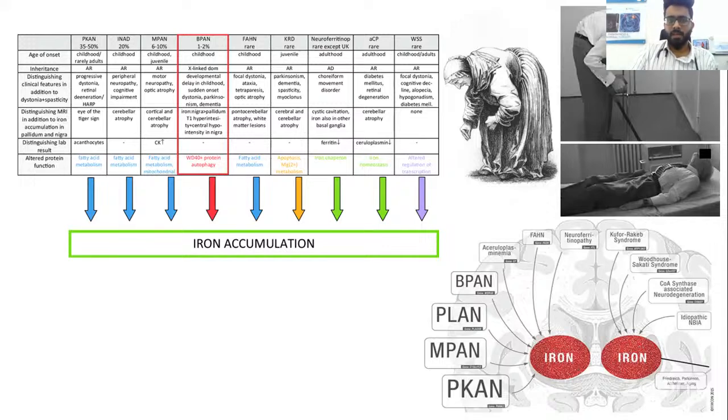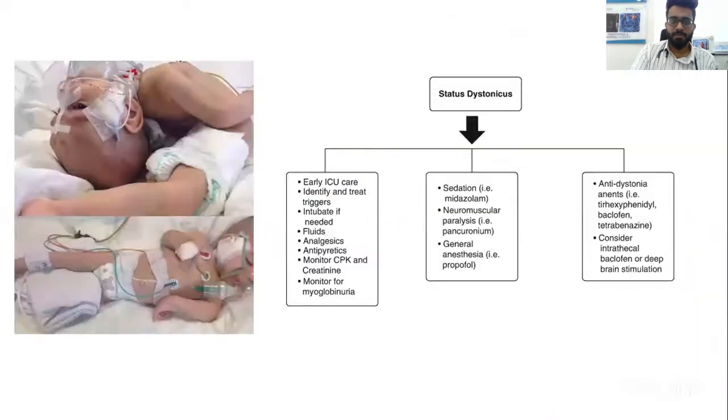There are different types of the NBIA spectrum, ranging from PKAN, INAD, MPAN, BPAN. The common ones in children are INAD, BPAN, and MPAN. PKAN starts a little later, and neuroferritinopathy, Woodhouse-Sakati, and Kufor-Rakeb start very late in age, that is over 40 and 50 years. So they have predominant movement disorder. On the right, you see the picture of this old lady completely bent from the spine. This is called camptocormia, wherein the person is completely bent like a worm. It's a very florid movement disorder.